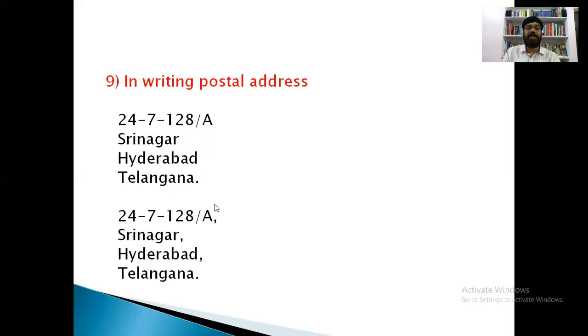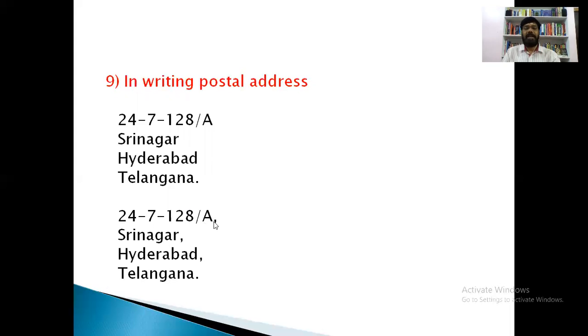After the house number, after the name of the street, after the name of the city, and so on, the last one should be concluded with a full stop. Before that, such words should be ended with a comma.